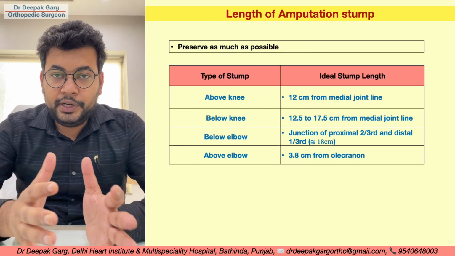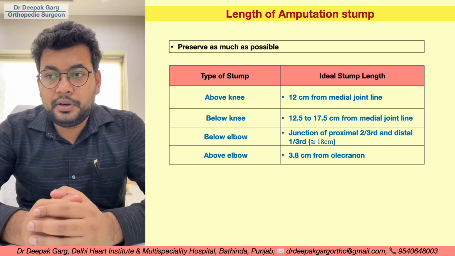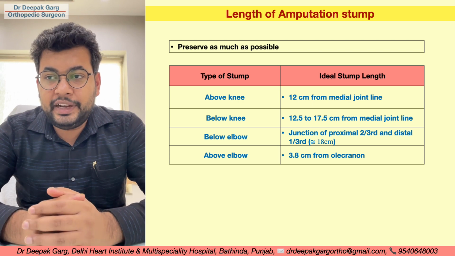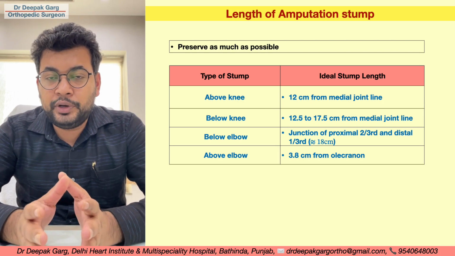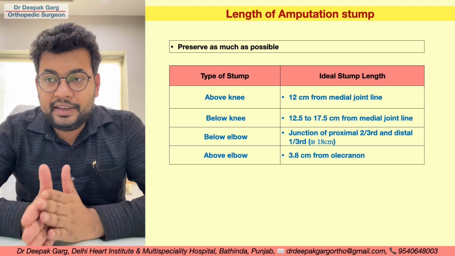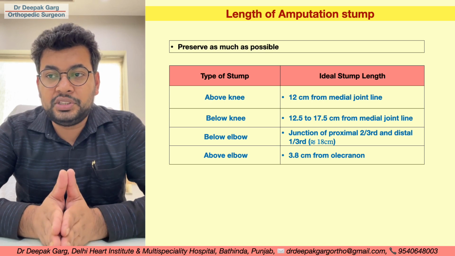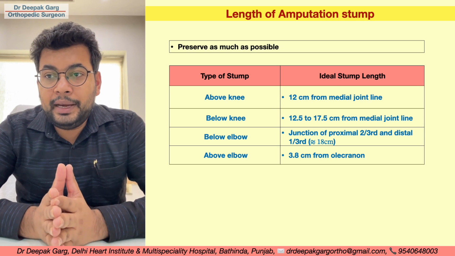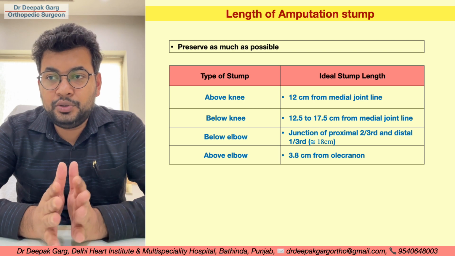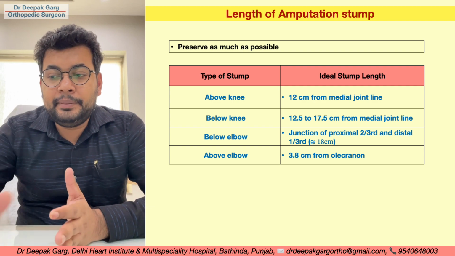So if we talk about the ideal stump length, in the above knee we use 12 centimeter above the medial joint line, and for below knee we use 12.5 to 17.5 centimeter from the medial joint line. If they ask in the question, then we should choose the higher value between 12.5 to 17.5 because that will give us a better prosthesis fitting. Below elbow is usually at the junction of the proximal 2/3 and the distal 1/3. Usually it is 18 centimeter from the elbow joint, and for above elbow we take 3.8 centimeter from the olecranon